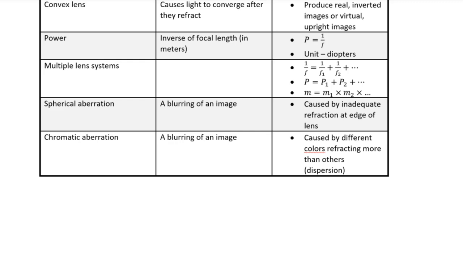The second type of aberration, known as chromatic aberration, is due to the fact that light of different wavelengths is refracted by different amounts. This is what causes the phenomenon known as dispersion, that is, the breaking up of white light into different colours as it passes from one medium into another.